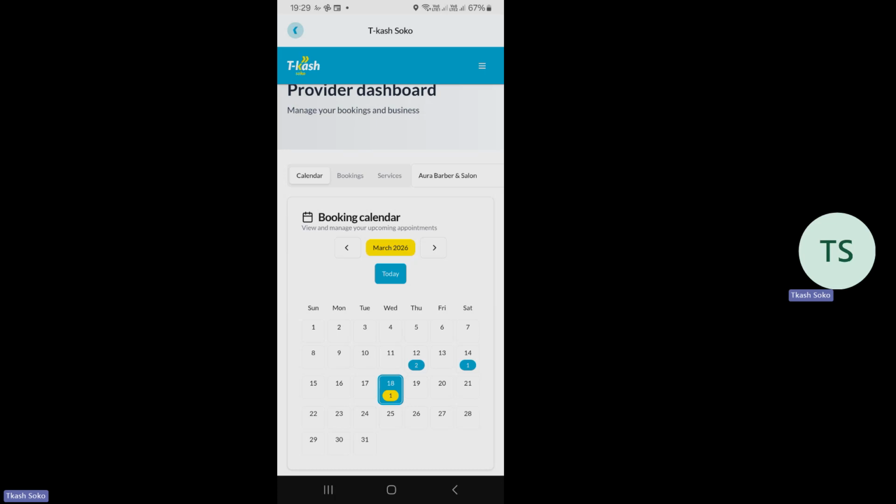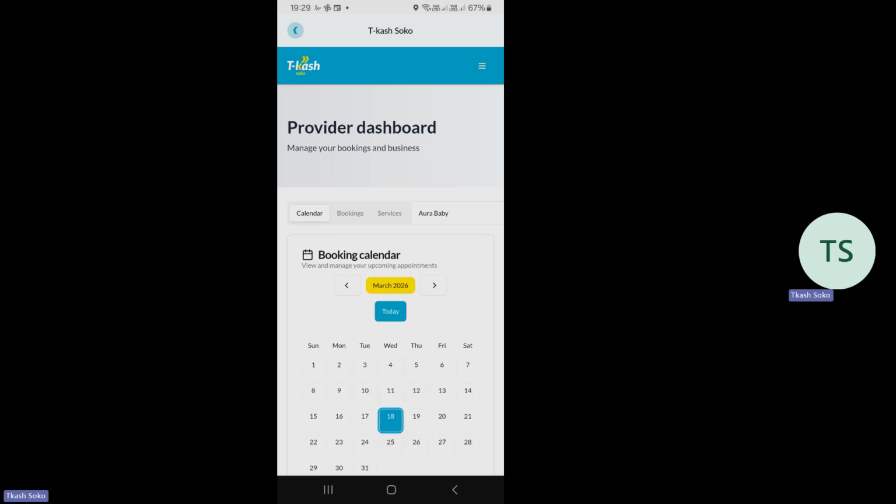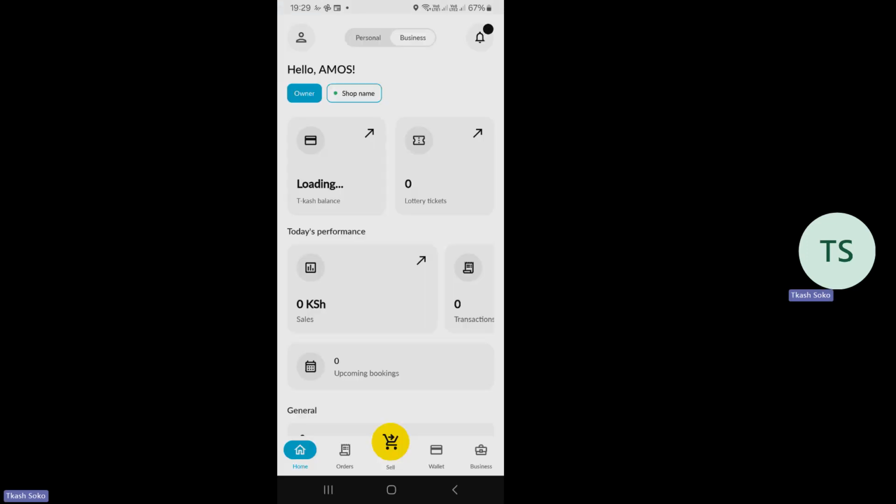So how do you get to this part? So let me just move back a little bit so that we see how it looks like. Once you're in this profile, that is your business side of the app, because the app has two sides, the personal side and the business side. Ukiwa kwa hii side ya business, then there is one upcoming booking yenye naona hapa. So of course, this is an upcoming booking that was created by somebody. And I want to see how the booking is and at what time the booking is.